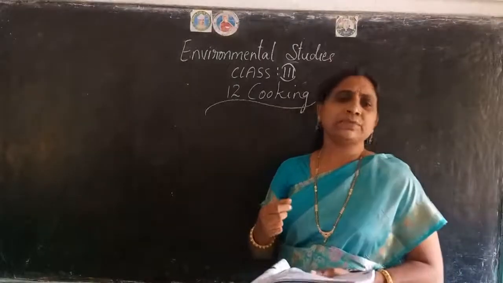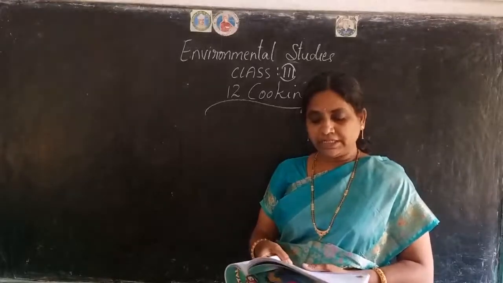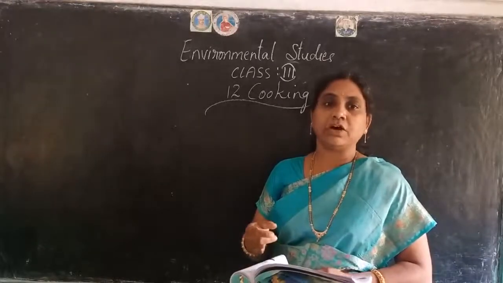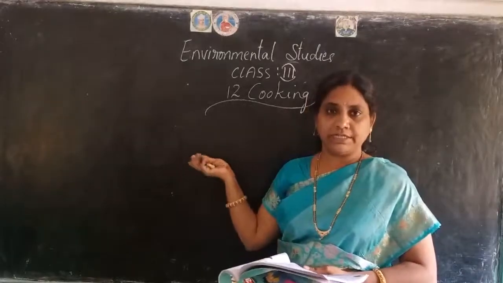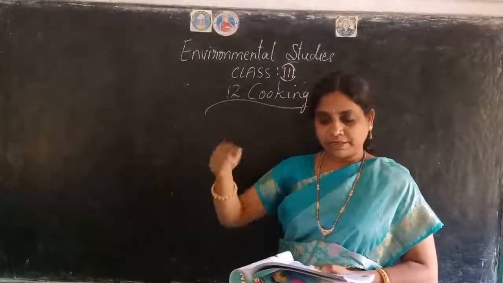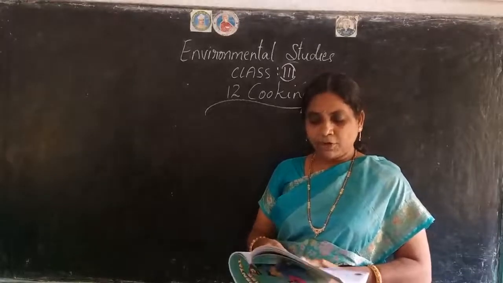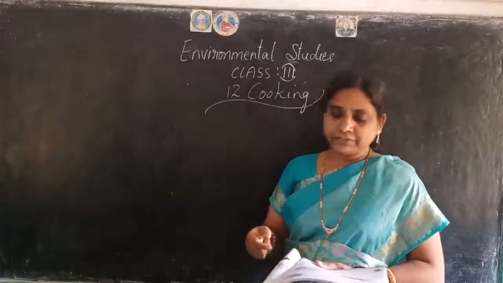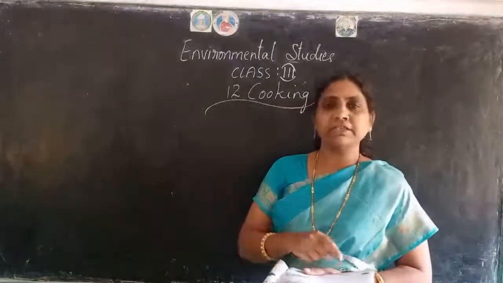The next one is roasting. What is that? Roasting means cooking food by keeping it in direct contact with fire or heat. See, in the picture it is given, they are in direct contact with the fire or heat. For this, an oven is used. Papad and popcorn are often roasted. Chicken and fish can also be roasted. So these are a few things which can be roasted using this method.